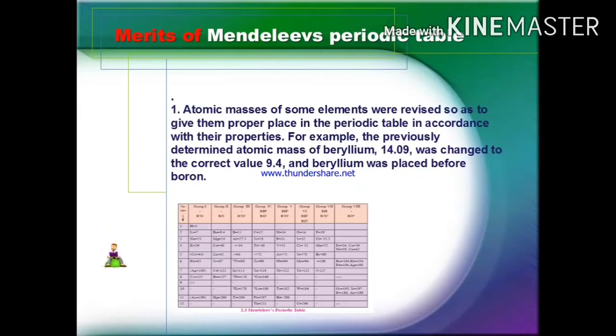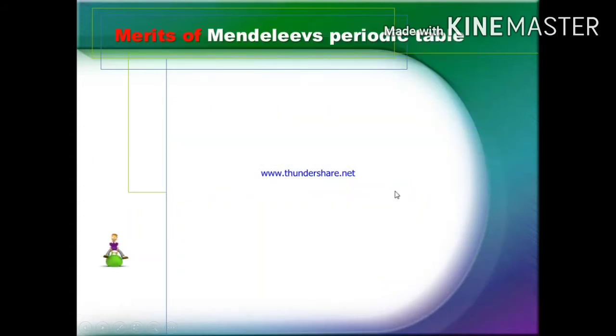Atomic masses of some elements were revised so as to give them proper place in the periodic table in accordance with their properties. For example, the previously determined atomic mass of beryllium, 14.09, was changed to the correct value 9.4, and beryllium was placed before boron.